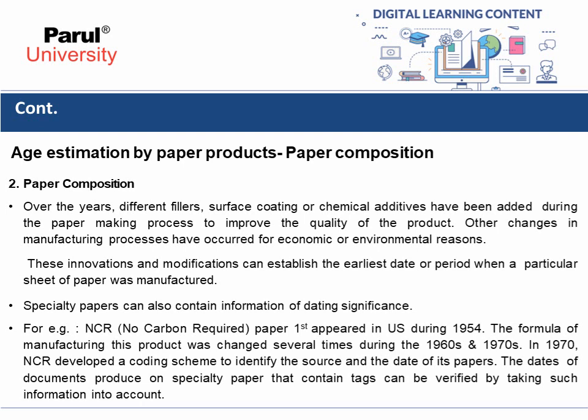In 1970, NCR developed a coding scheme to identify the source and the date of its papers. The dates of documents produced on specialty paper that contain such codes can be verified by taking such information into account.